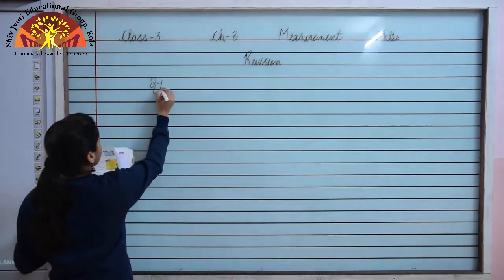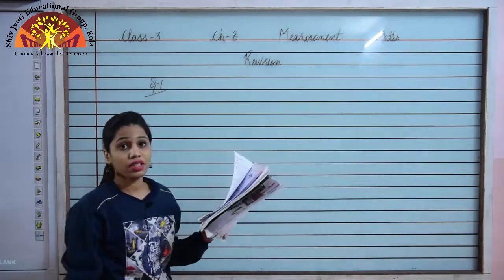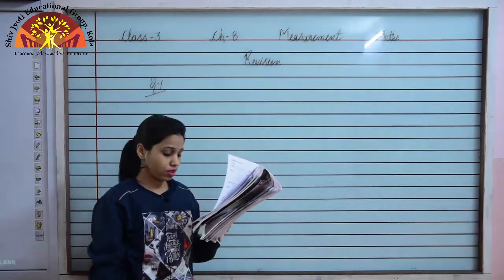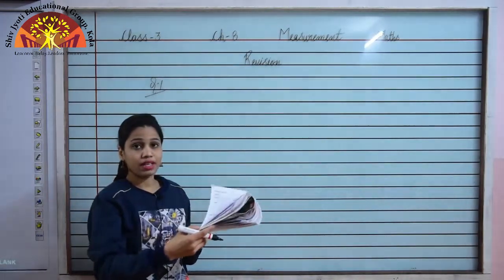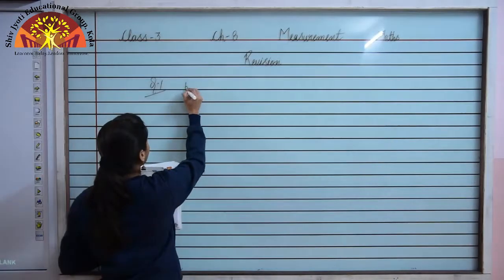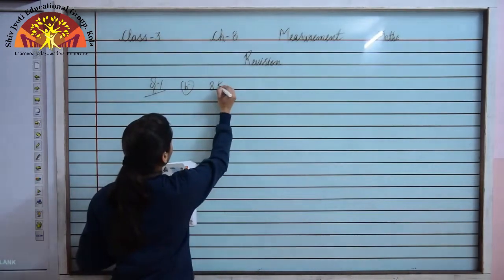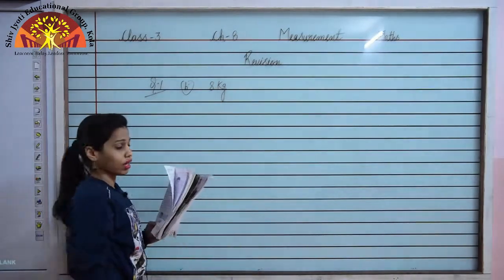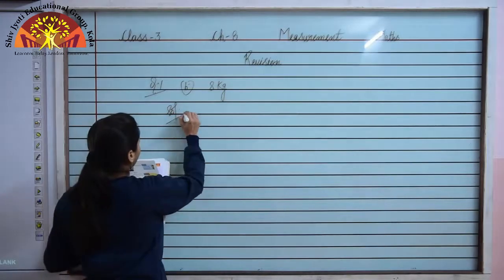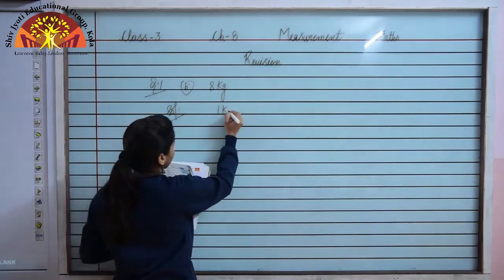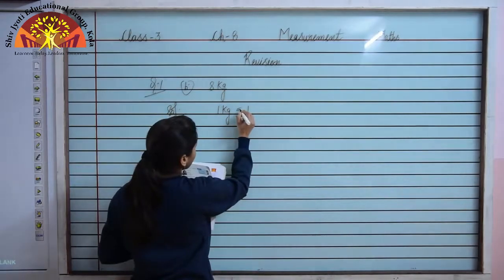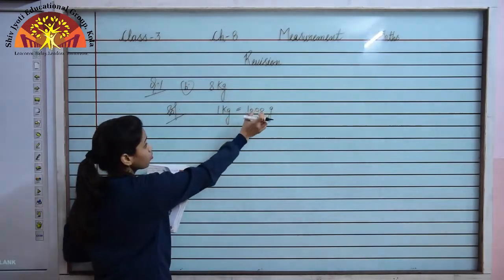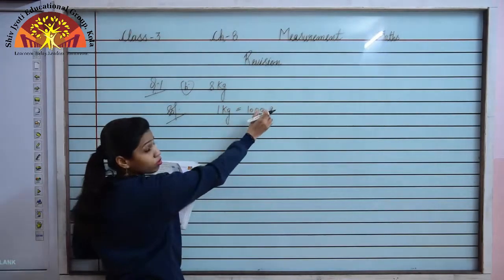Question number 1 is convert into grams. We are given some weights in kg, and we are going to convert them into grams. So let us do B part, 8 kg. In this question we have to convert 8 kg into gram. As you all know, 1 kg is equal to 1000 gram.